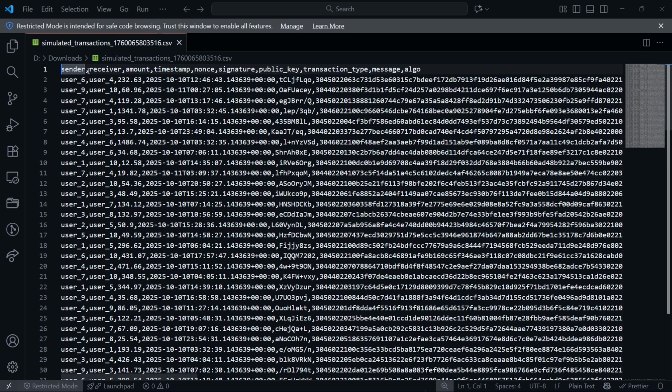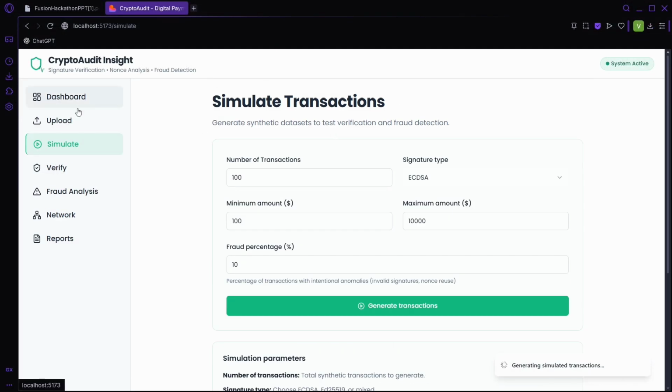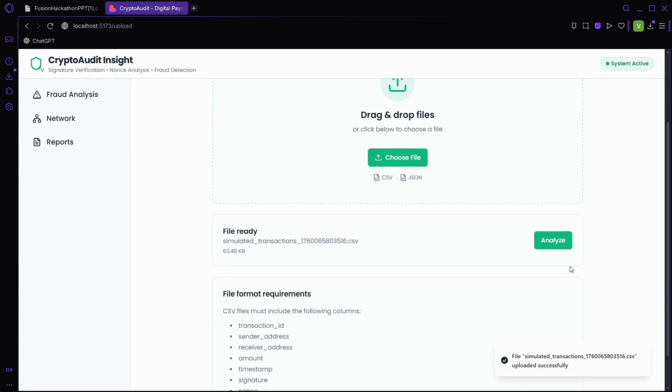Here is the data. It will include the sender and receiver information, amount, timestamp, nonce, signature, public key, transaction type, message, and the algorithm we have used. After we have created this transaction data, we have to upload it here. After uploading, we have to analyze this data. So it says the file processed successfully.